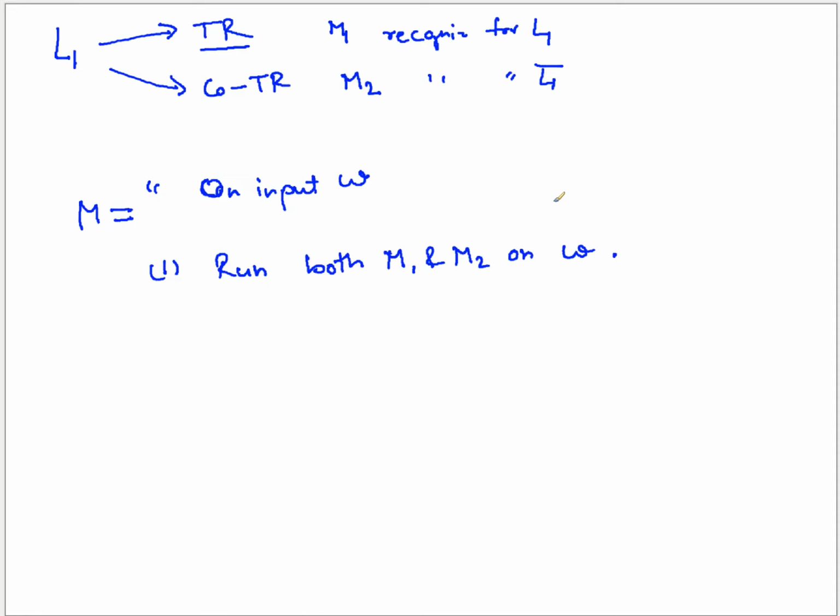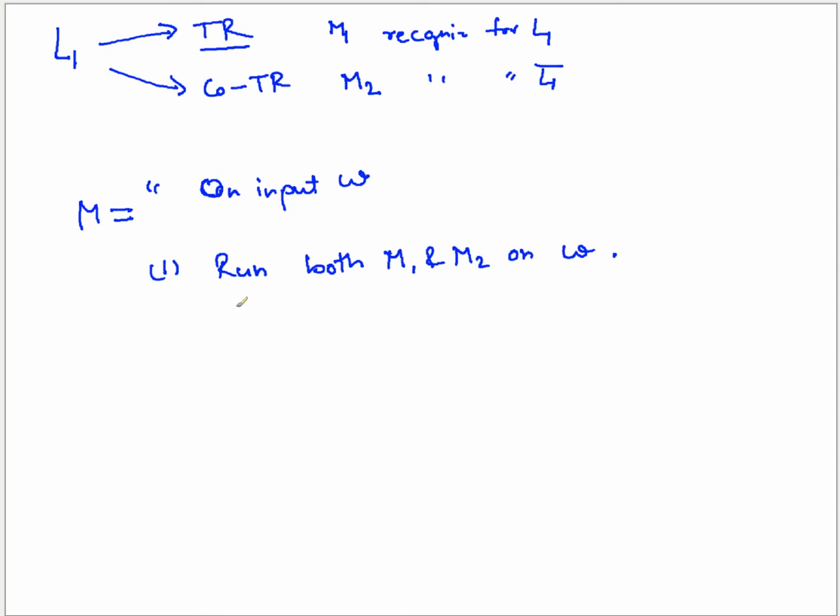So either M1 is going to accept w or M2 is going to accept w at some point of time for sure, because w is part of sigma star, so either w goes in L or w goes in L complement. If w is part of L, M1 is going to halt and accept, and if w is part of L complement, M2 is going to halt and accept it.